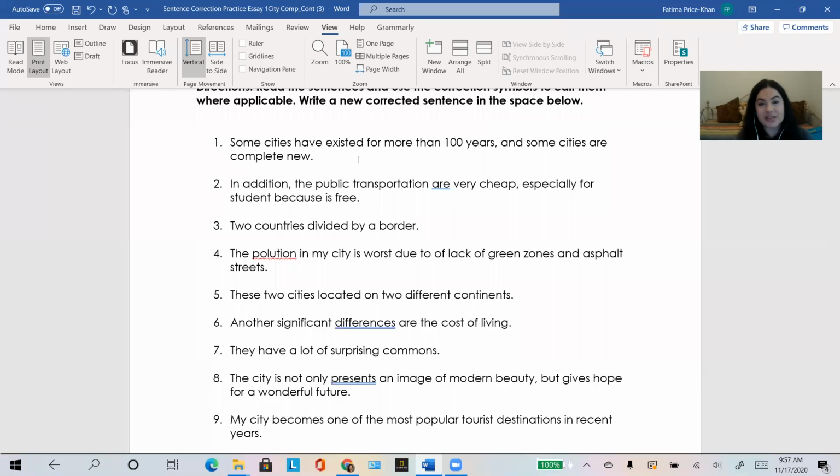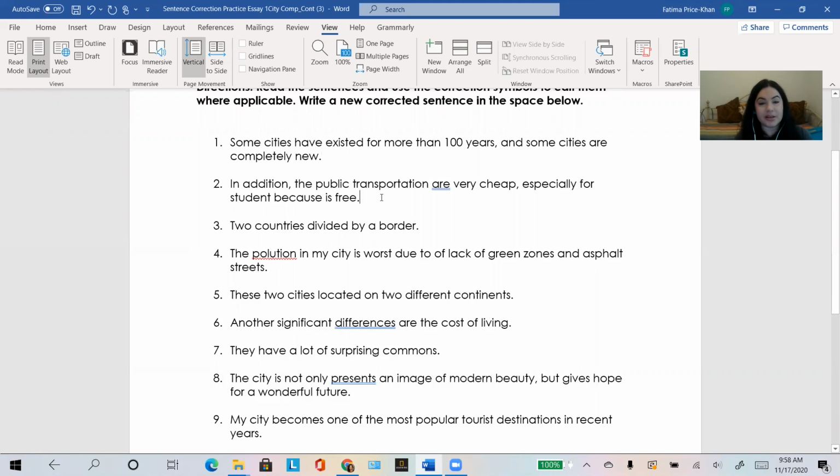What about the second mistake? Well, it's complete, and this should be an adverb. Adverbs usually describe verbs, but they can also be used to describe adjectives, and here the adjective is new, so we need completely new. Did you catch both of those? Do you use present perfect in your writing? You should ask yourself if you should use it in certain sentences. Okay, let's move on to the next one.